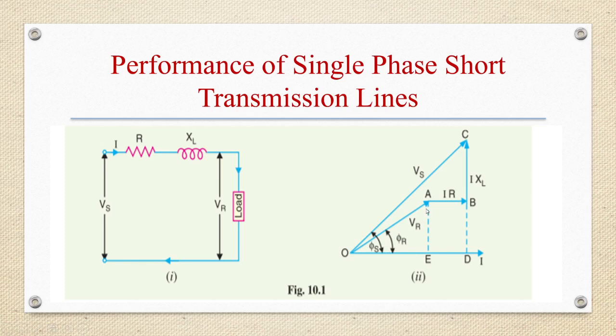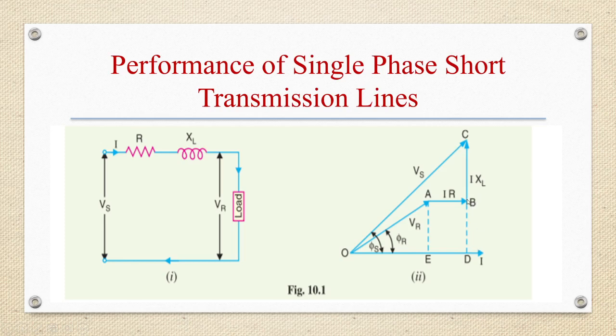OA represents the receiving end voltage VR, leading I by phi R. AB represents the drop IR, in phase with current I. BC represents the inductive drop IXL and leads current I by 90 degrees.